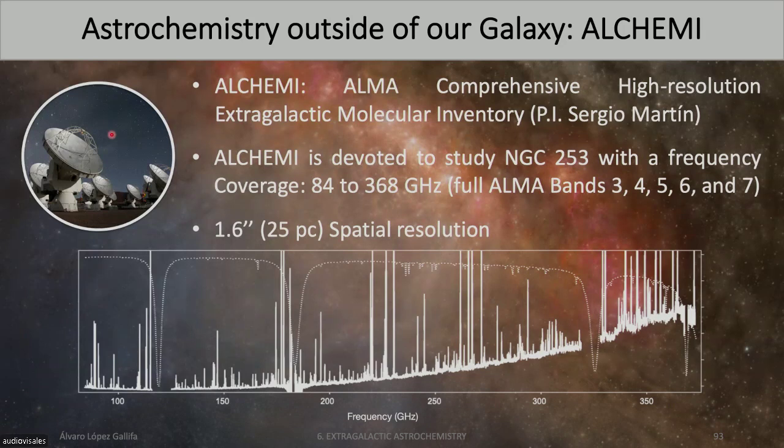So the spectra that I previously showed you only include ALMA band 3. In this case, we have ALMA bands 3, 4, 5, 6, and 7. So it means that we have a huge coverage. So a lot of transitions can be there, and thus we can compensate for the distance of the source. This is an example of the spectrum.